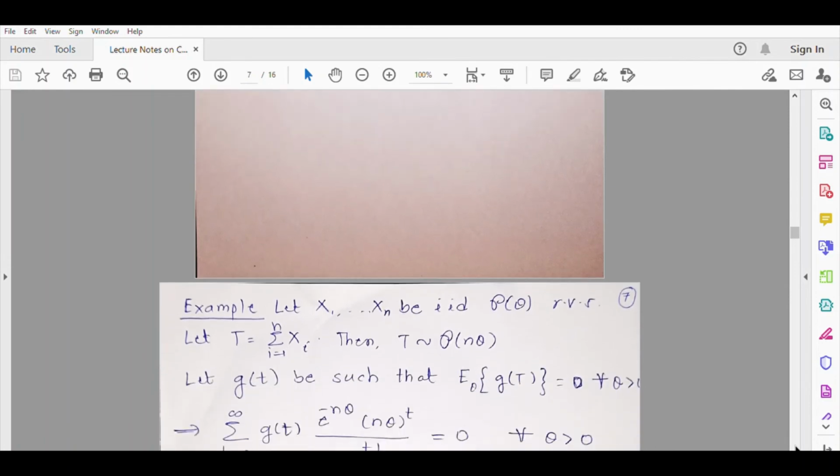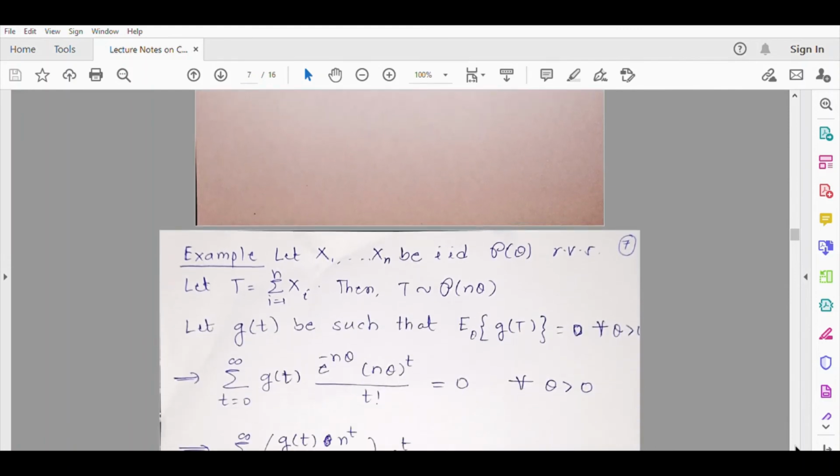But let us see one more example of a statistic. Right now we saw examples of complete families, in the sense that only one random variable was involved, X. Now suppose multiple random variables are involved. So suppose X1 to Xn are IID Poisson random variables with mean theta. Then let us try to prove that summation Xi is a complete statistic.